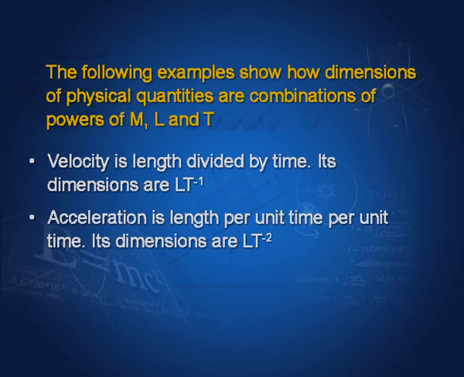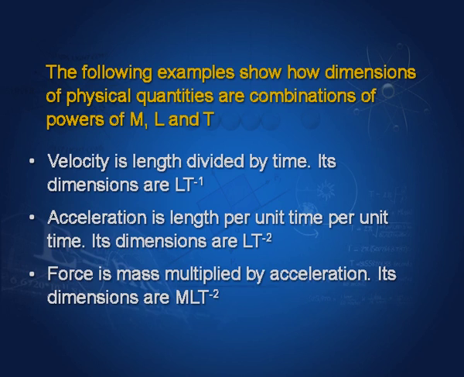Acceleration is change of velocity per unit time. So, its dimensions are L T to the power minus 2. Force is mass multiplied by acceleration. Its dimensions are therefore M L T to the power minus 2.